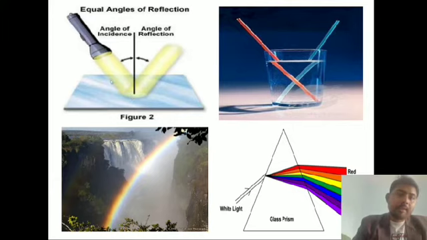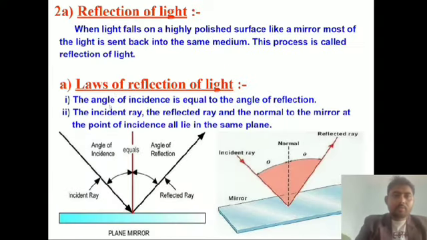When light reaches the object, it reflects back, and this is the center, the normal. Okay, so now we can understand reflection of light.